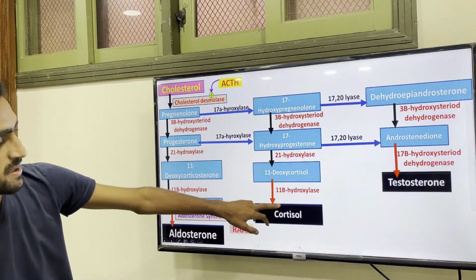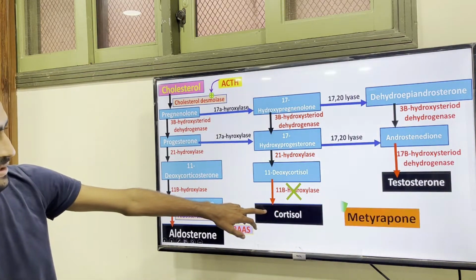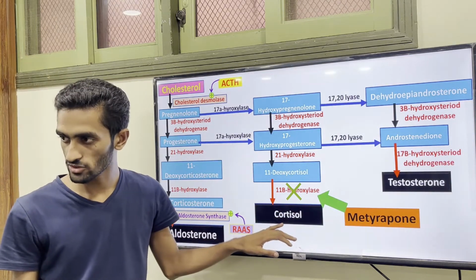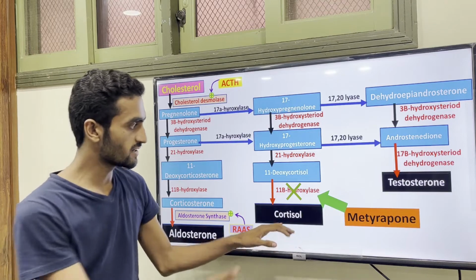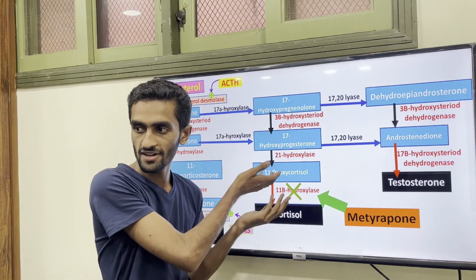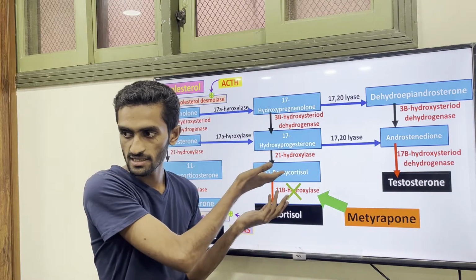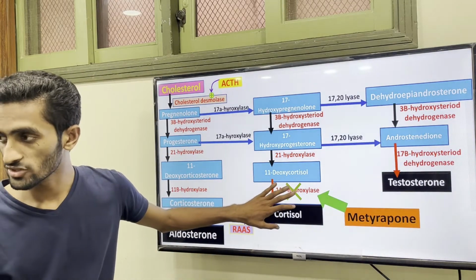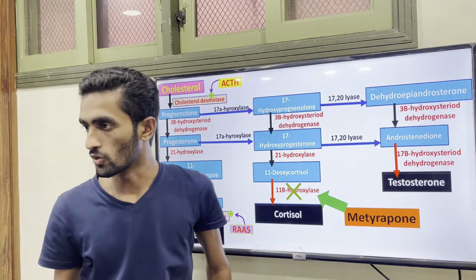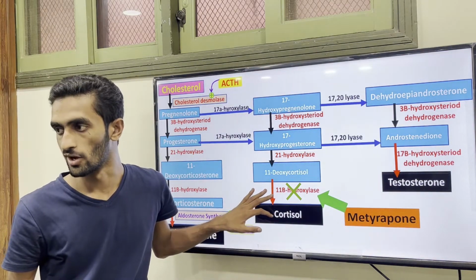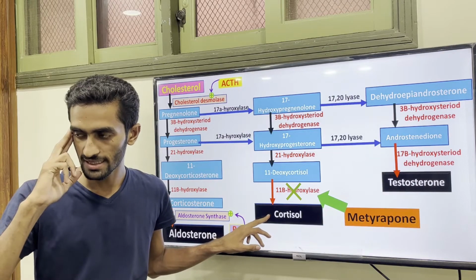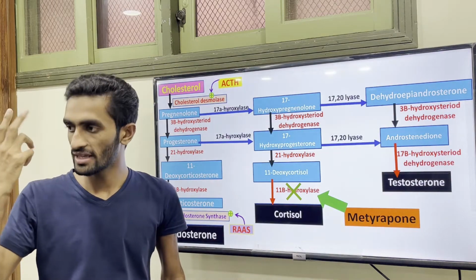When they inhibit it, what will happen? This pathway stops, meaning no cortisol synthesis occurs. Eventually our 11-deoxycortisol will increase, because it is the precursor. But cortisol is the actual hormone, and 11-deoxycortisol is not an actual glucocorticoid, so it cannot send feedback to our pituitary.